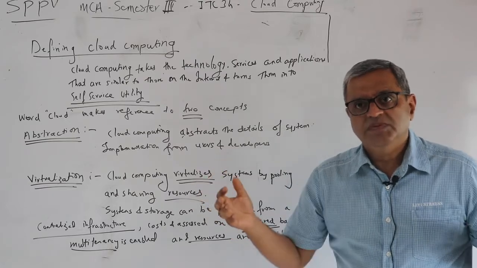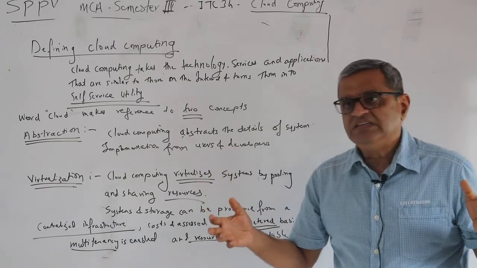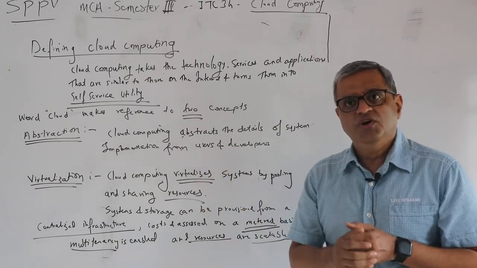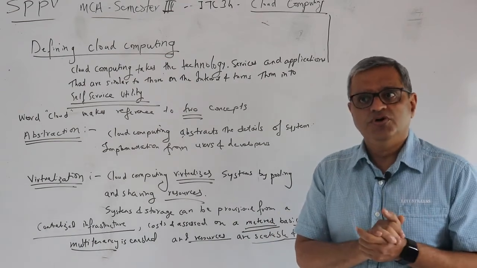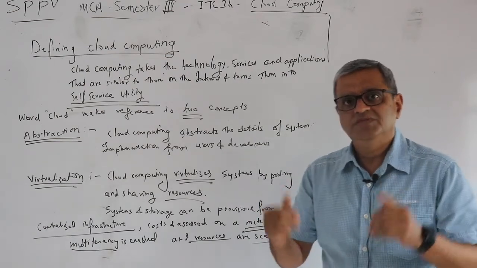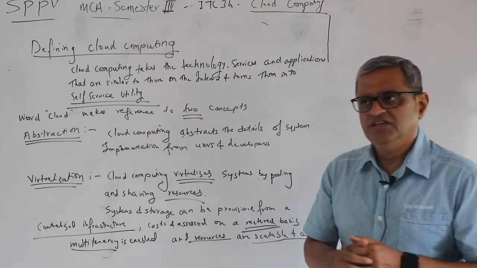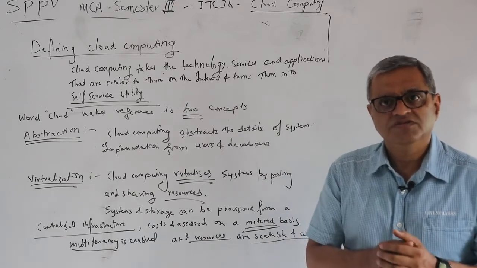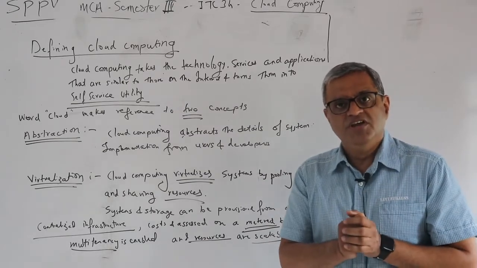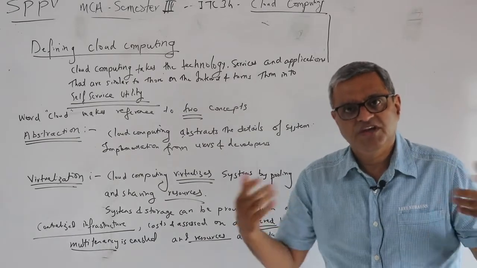So all these elements which make an end-to-end computing unit can be procured sitting at the place where you are, where you have an internet connection, by registering on a cloud service provider's web page and using a self-care platform.